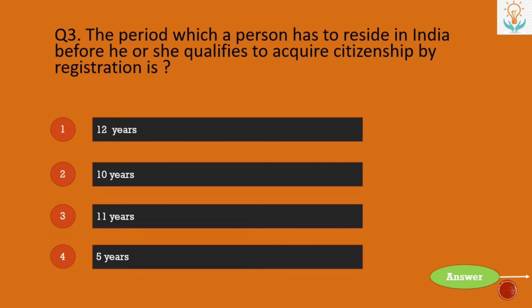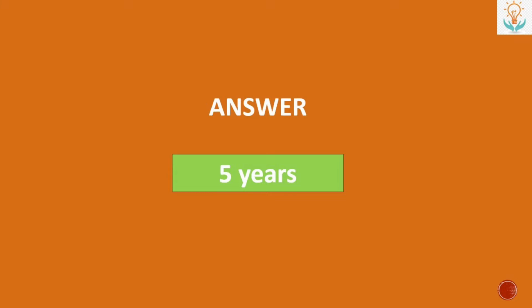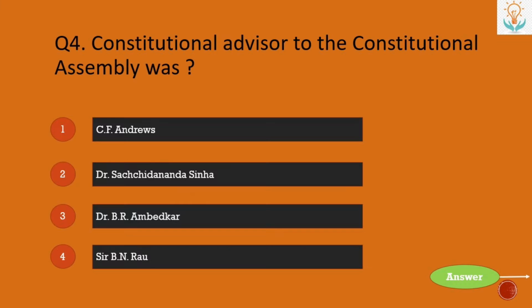Next, the period which a person has to reside in India before he or she qualifies to acquire citizenship by registration is 12 years, 10 years, 11 years, or 5 years. So the answer is 5 years. Next, Constitutional Advisor to the Constituent Assembly was C.F. Andrews, Dr. Sachchidananda Sinha, Dr. B.R. Ambedkar, or Sir B.N. Rao. So the answer is Sir B.N.